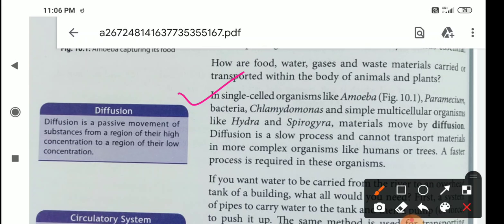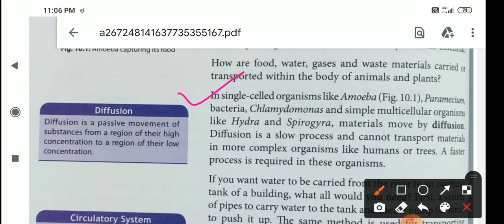Diffusion is a slow process and cannot transport materials in more complex organisms like humans or trees. A faster process is required in these organisms.